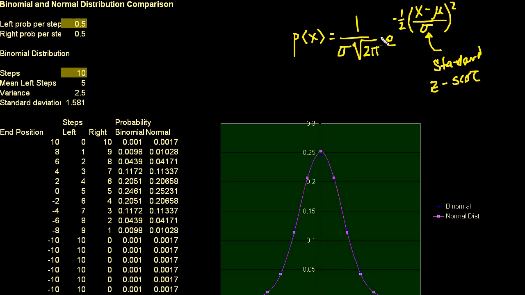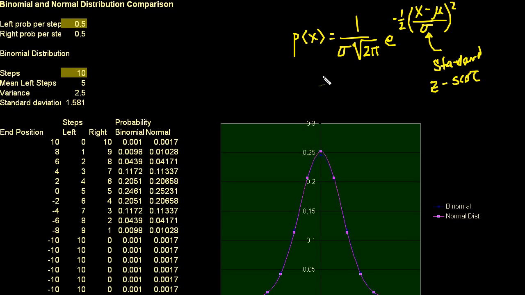But anyway, let's focus on the purpose of this video. So that's what the probability density function for the normal distribution looks like. But how did it get there? Even more importantly, by the end of this video, you should at least feel comfortable that this is a good approximation for the binomial distribution if you take enough trials.